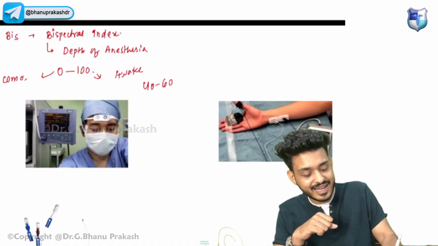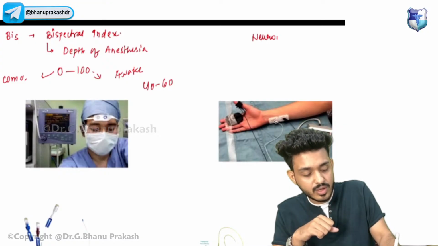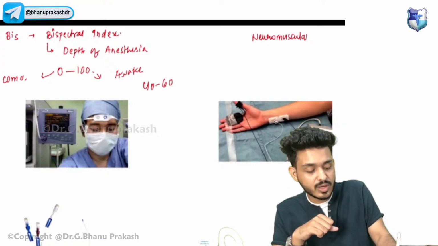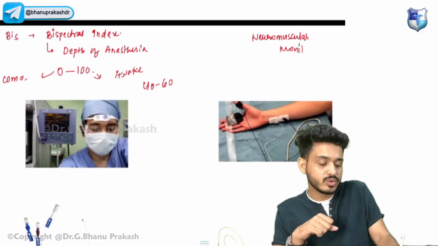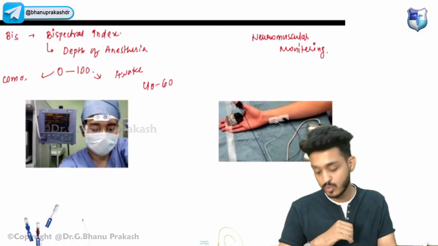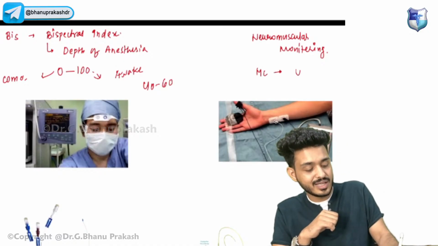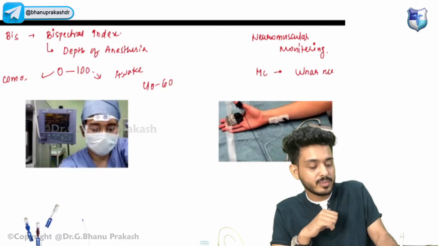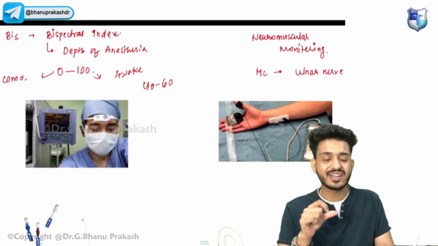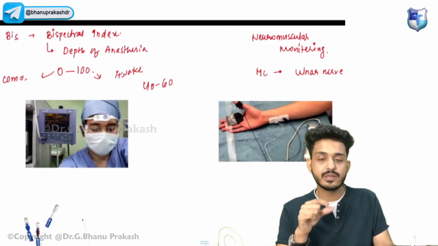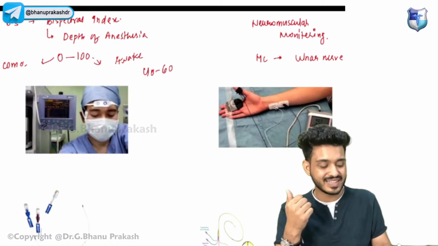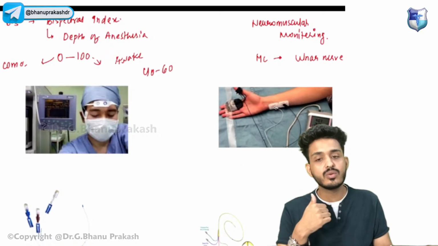The second one that we have is your neuromuscular monitoring. This one is your neuromuscular monitoring. And which is the most common nerve that we are using, guys? Very good, the most common nerve is the ulnar nerve. We are giving a train of 4 response, and then we will be checking for the muscle relaxation. Okay, that is for the neuromuscular monitoring.